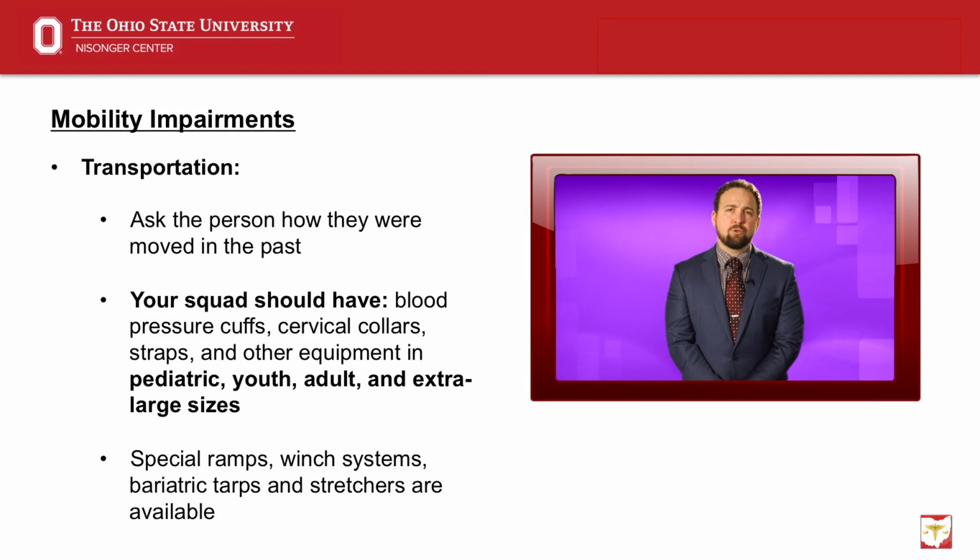People who are obese are more likely to suffer from chronic health conditions and therefore may be more likely to require emergency medical services. It is therefore essential that EMTs and paramedics have the equipment and knowledge necessary to provide the help needed. If it is necessary to move or transport a person who is obese, ask that person how they were moved in the past. Ask what worked and what did not work. This can help you to determine your approach for safely and effectively transporting this person. Being able to move a person quickly and effectively is not only critical for the person, but also can reduce incidents of injury to first responders.